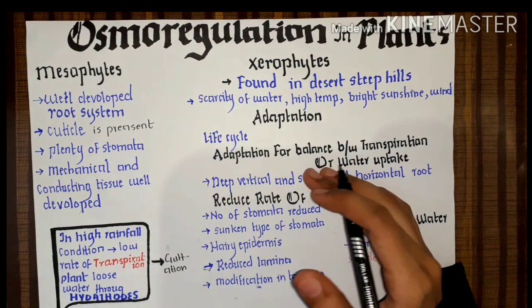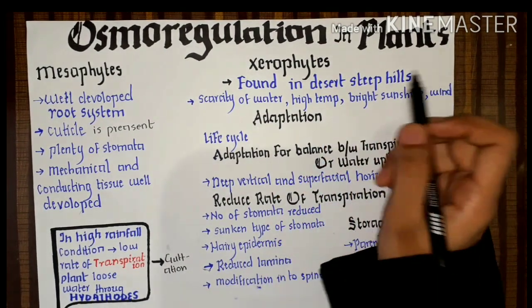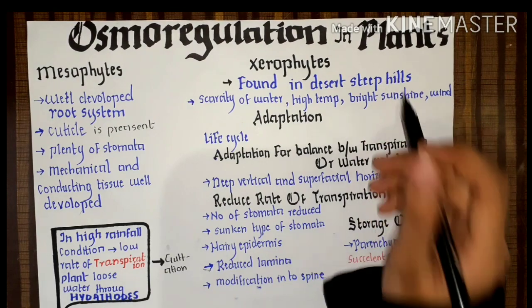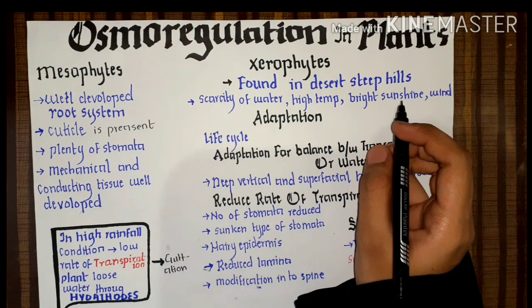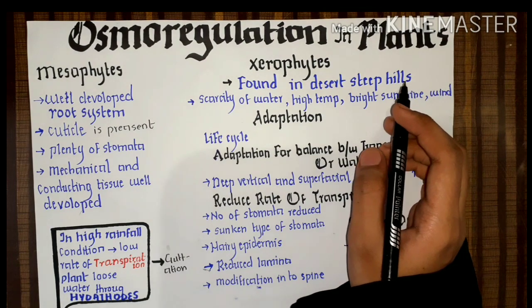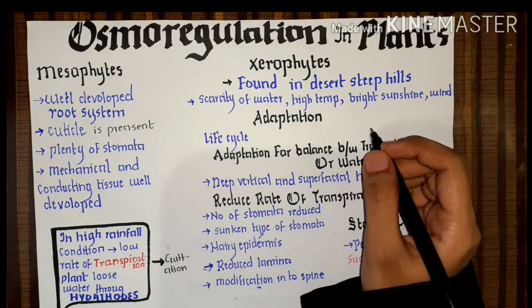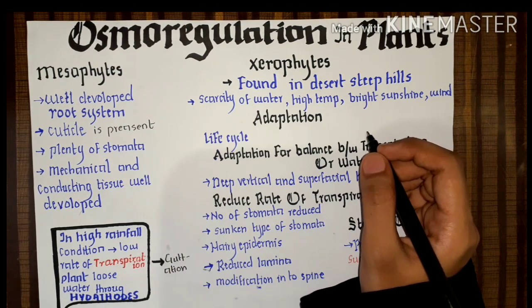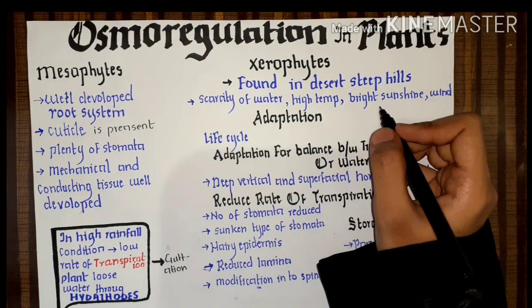So when these plants grow in the steep hills, water cannot stay at these places. When the rainfall is there, water flows downwards. It cannot stay at a point so that their roots can absorb water.